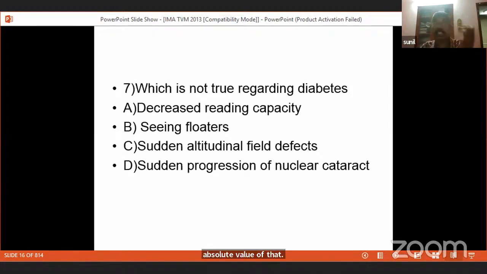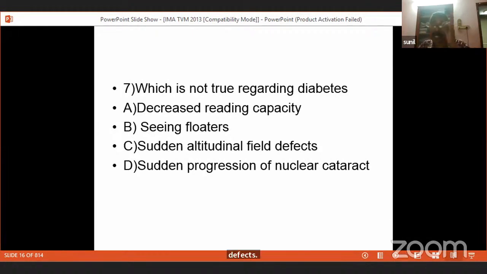Decreased reading capacity, yes, probably the patient may have a decreased reading capacity because the patient may be having a macular edema due to diabetes, or the patient may be developing a cataract. Patient may be seeing floaters, yes, patient may be developing diabetic retinopathy and then developing vitreous hemorrhage. Patient may be developing sudden altitudinal field defects.